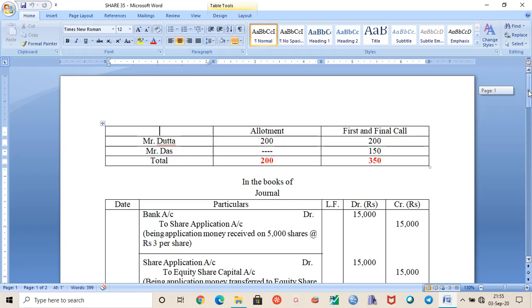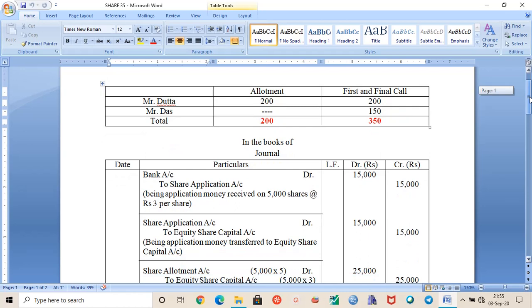Okay, so question number 35 is a very interesting question because you can see here that Mr. Datta and Mr. Das, their shares are being forfeited here. So their shares are forfeited at the end. We will see that portion afterwards, but let us first try to understand whatever I have extracted here, in this table.